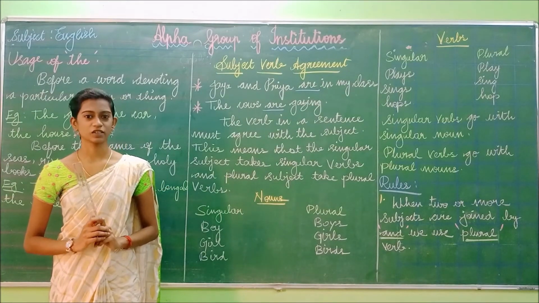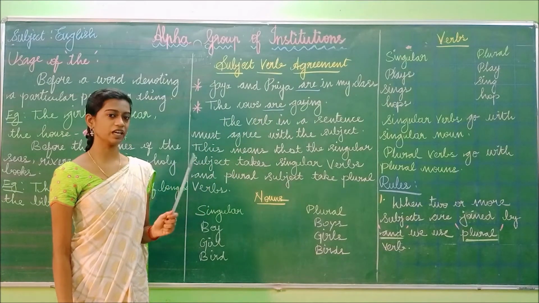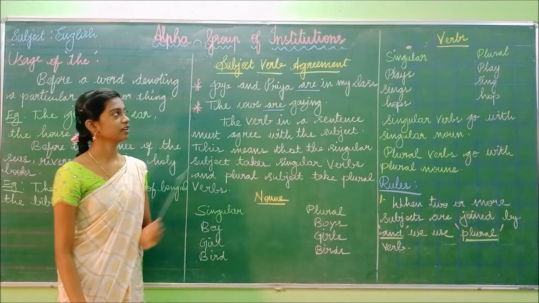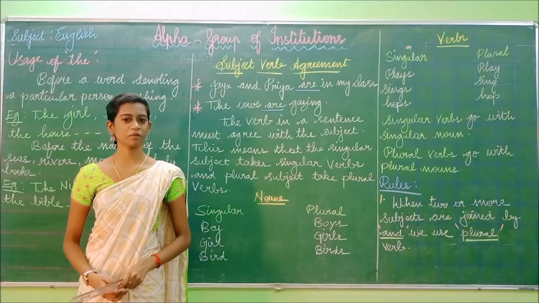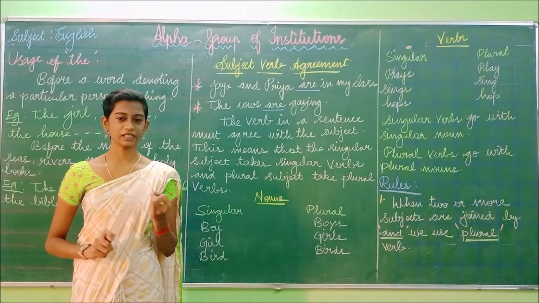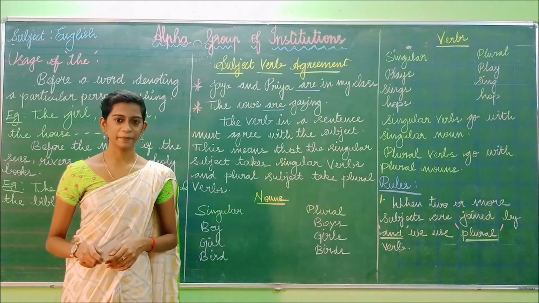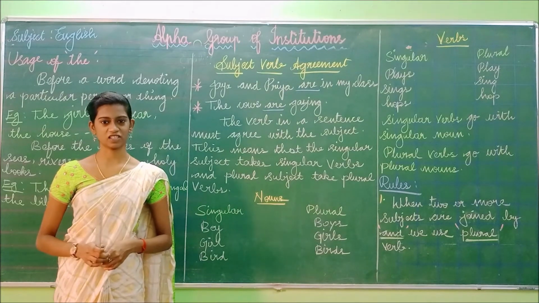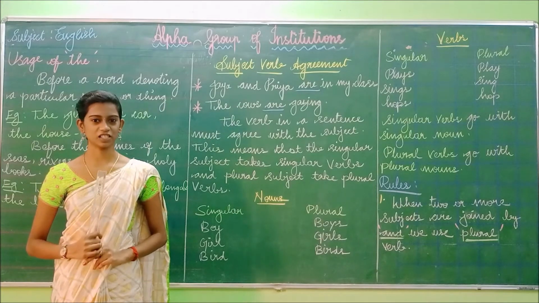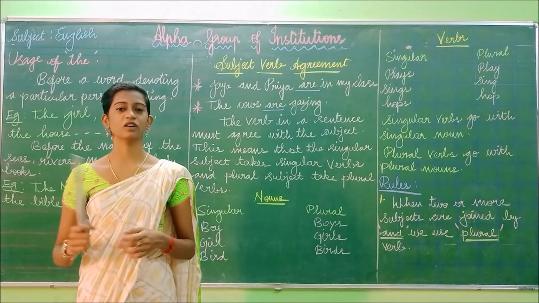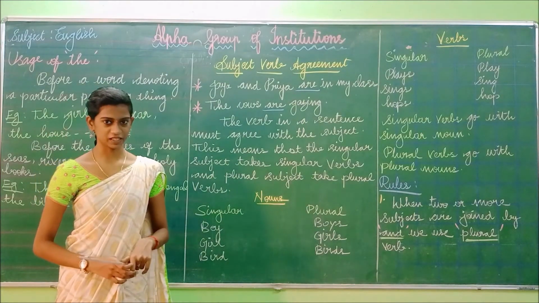Okay students, next we are going to see subject-verb agreement. What is the subject? Subject means noun. Very good. What is the noun? A noun is the name of a person, place, thing or animal. And what is meant by verb? A verb represents an action. What is meant by action? Very good. I am teaching, so teach is an action, and you are listening, so listen is an action. So a verb is nothing but the action word.